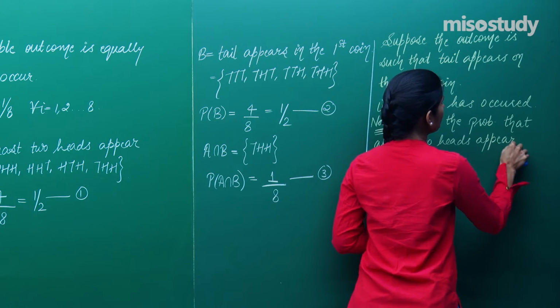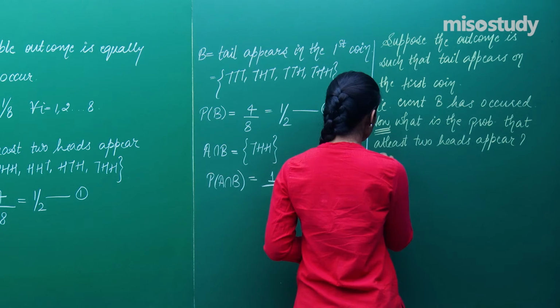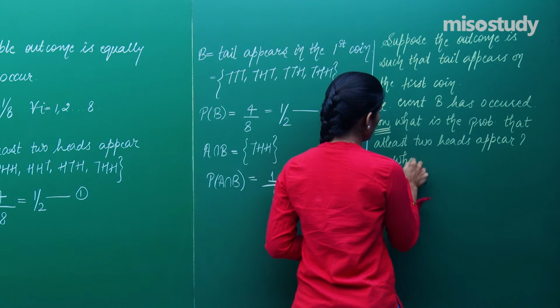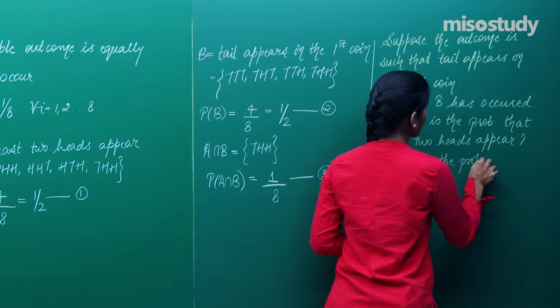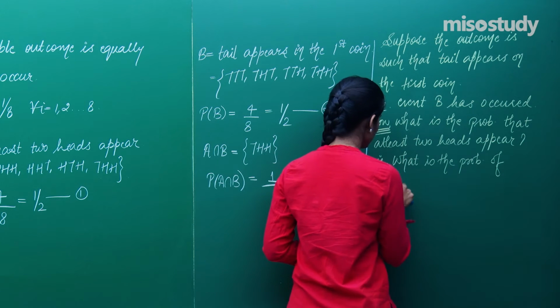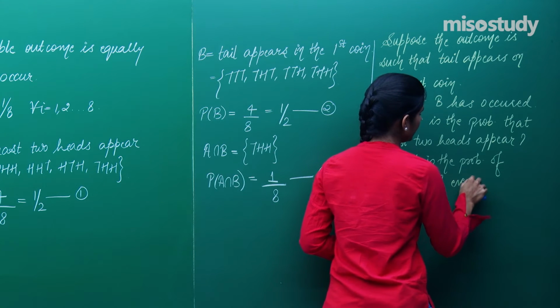Now appearance of at least 2 heads is actually event A. So question is, what is the probability of occurrence of event A?